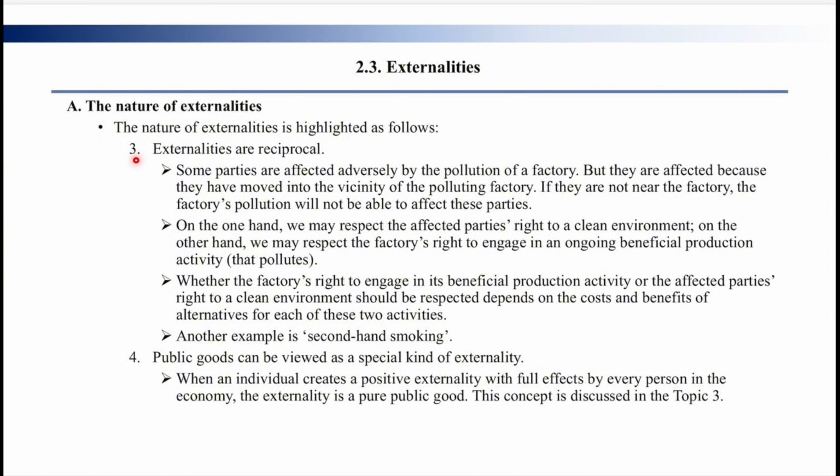We need to know the externalities are reciprocal. For example, factory A pollutes every day and affects some citizens, but if the citizens move to another city, then the externality will not affect them. So this is the reason why we say the externalities are reciprocal.